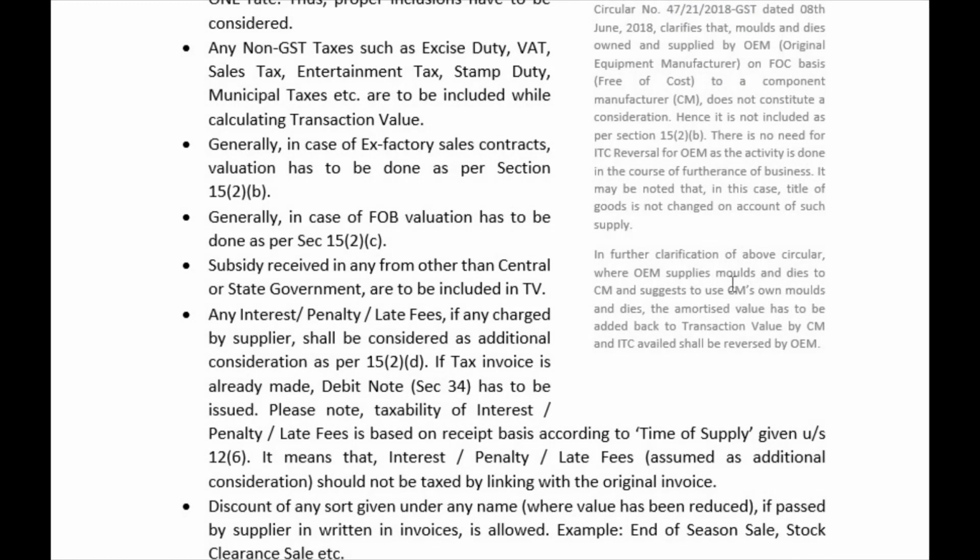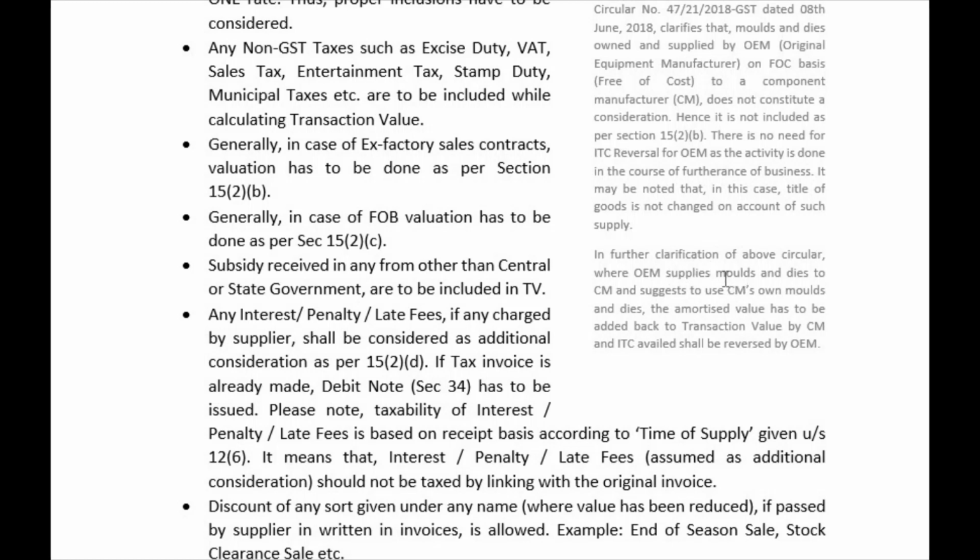In further clarification of the above circular, where the OEM supplies molds and dies to the CM, that is where the car manufacturer supplies molds and dies to the tire manufacturer and suggests you to use the CM's own molds and dies. The tire manufacturer will be having their own molds and dies, right?